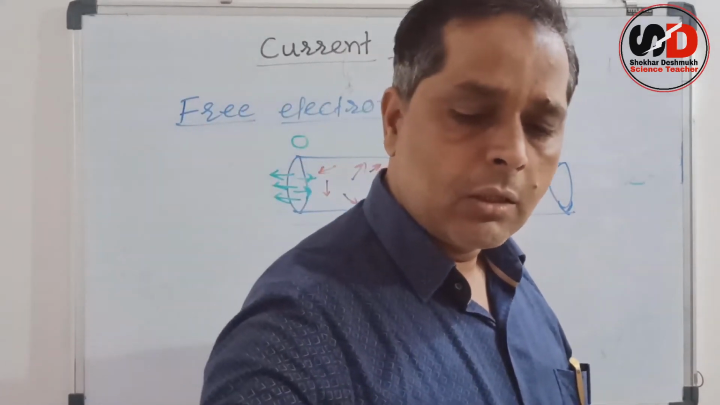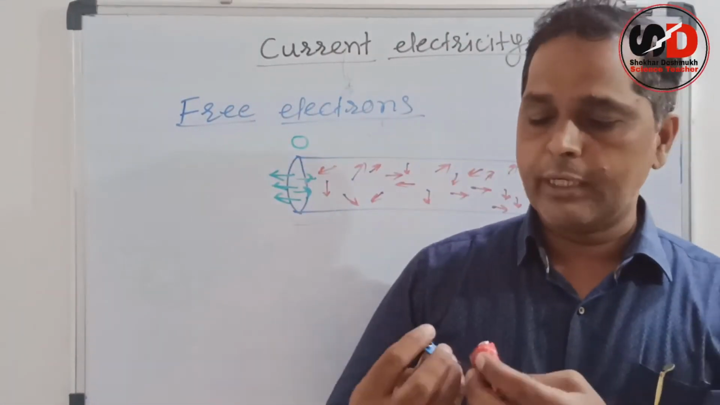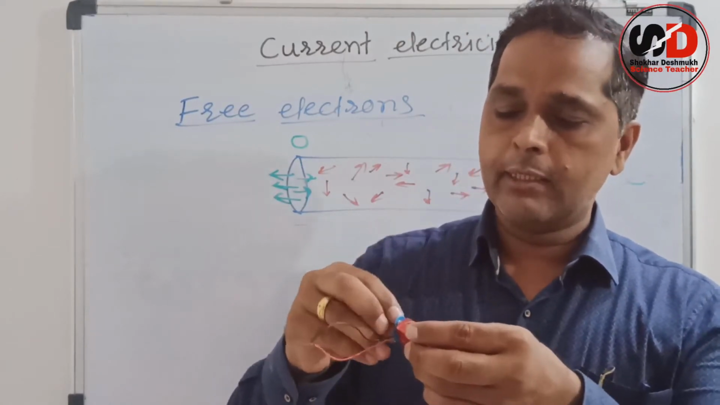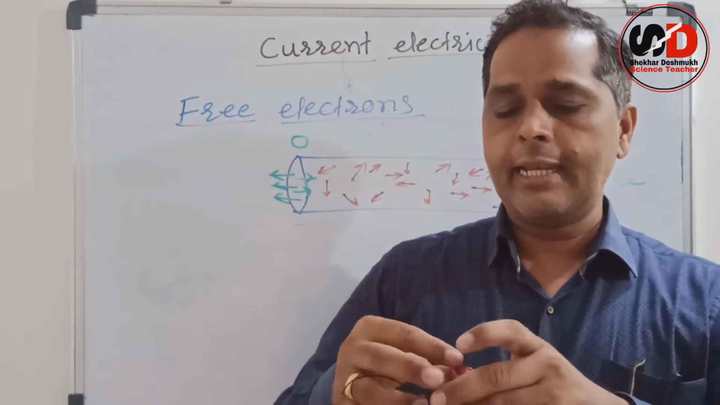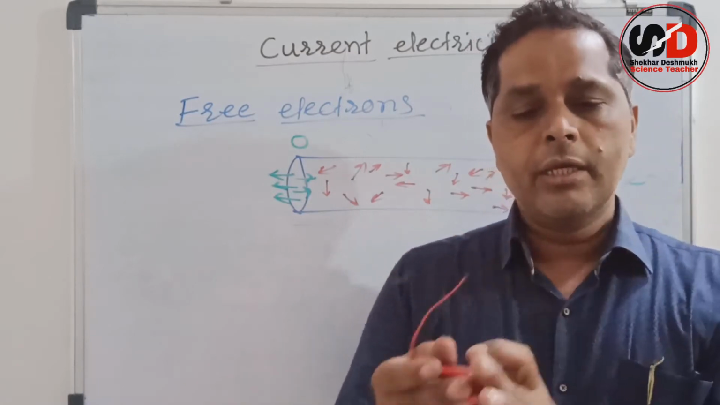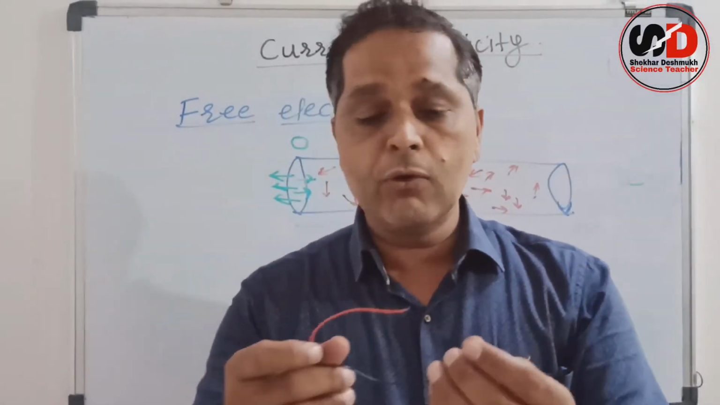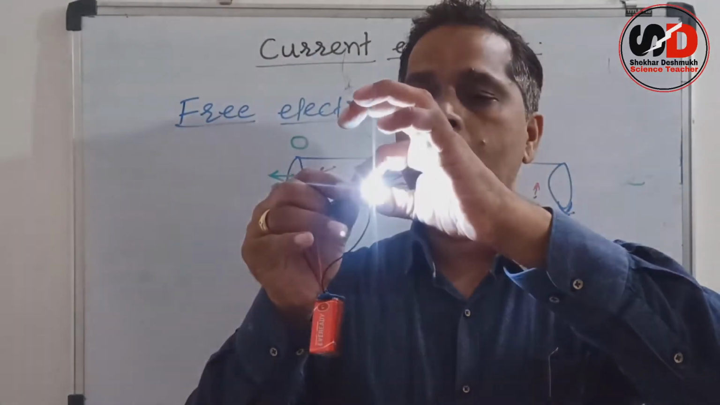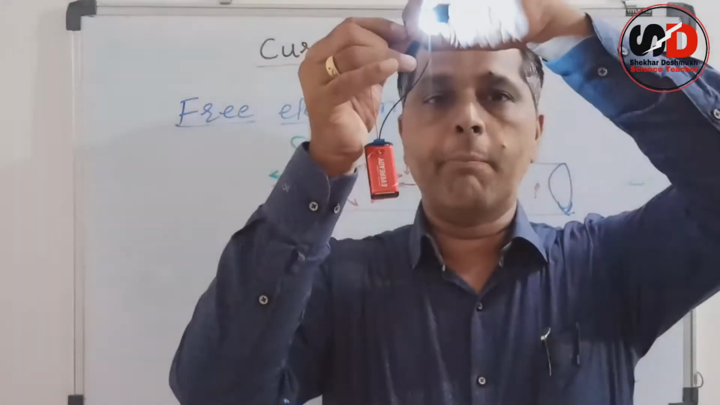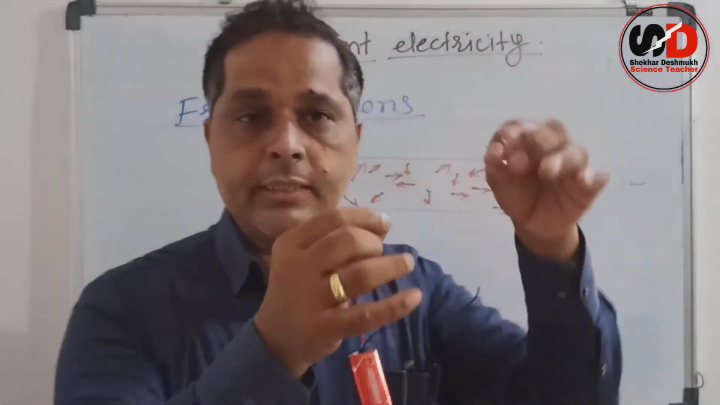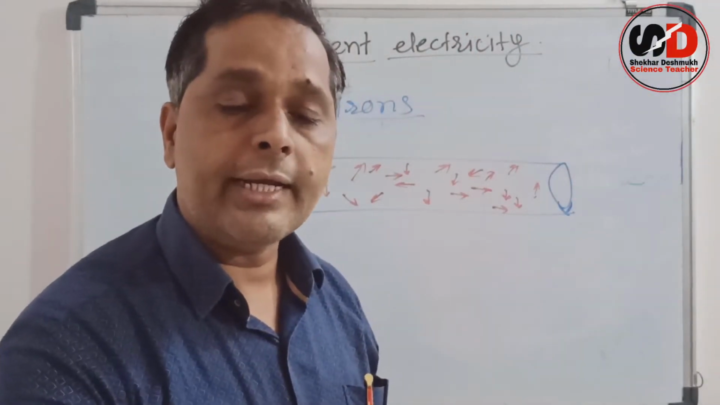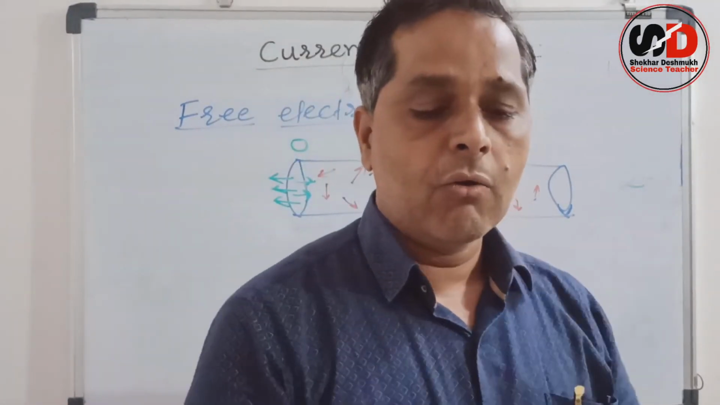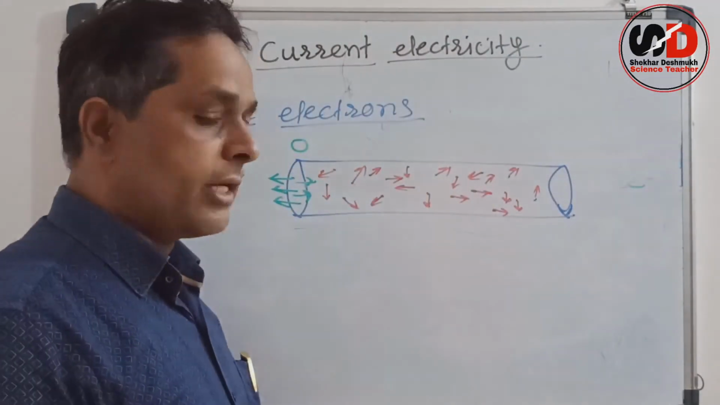But look what I am doing now. Here I have a battery or a cell. If I connect it, will the current flow through it? Let us see. I have a bulb here. So the bulb glows. That means current is flowing through that wire. Now what change is there? Why is the current flowing through the conductor now?